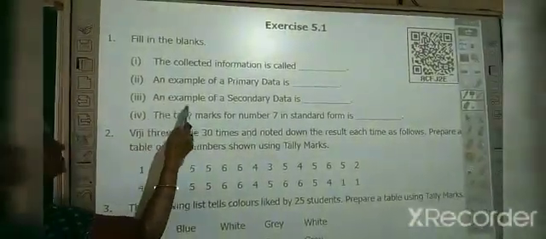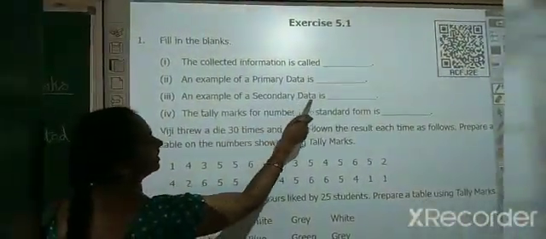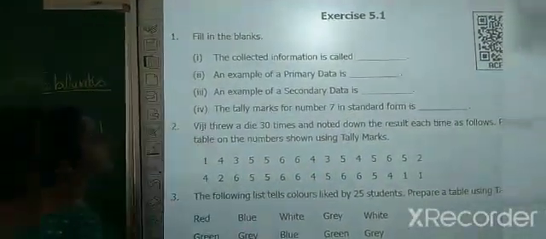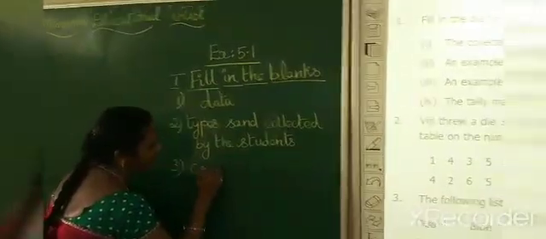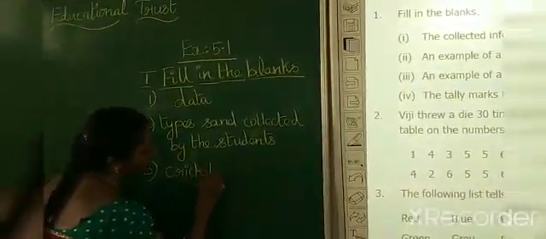Third one, an example of a secondary data is dash. I am going to write cricket scores from the website.